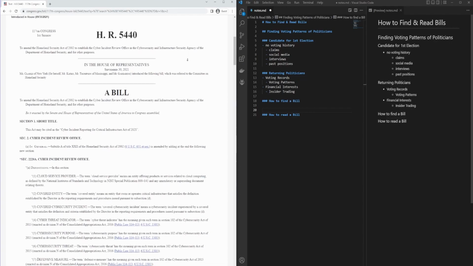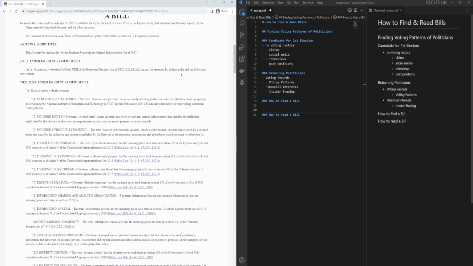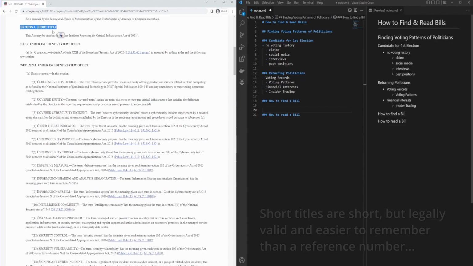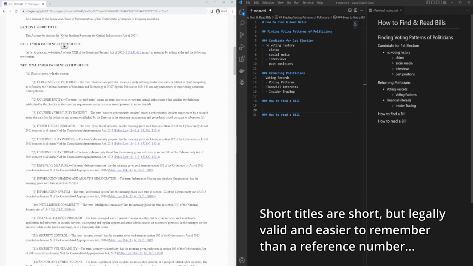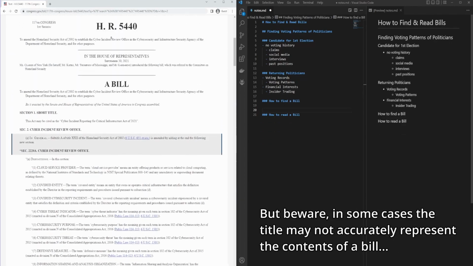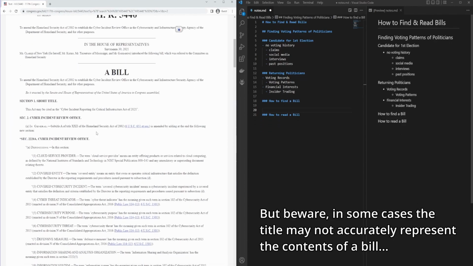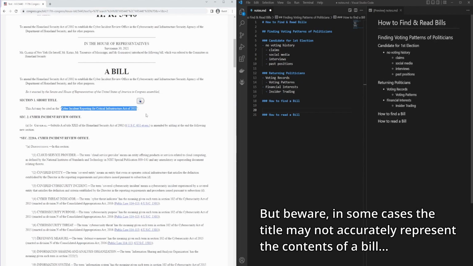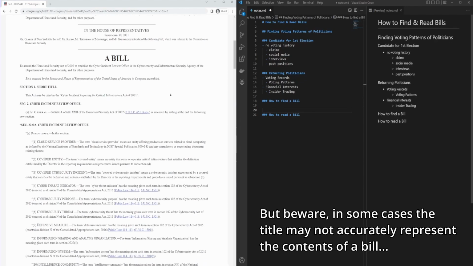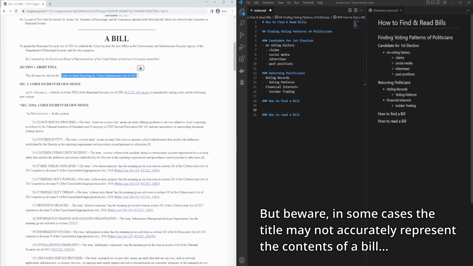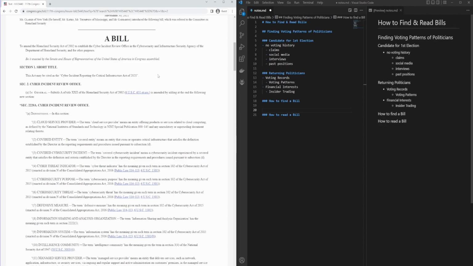And if you go a little bit lower, you'll be able to find short titles. In this bill, you find the short title right here, section number 1, short title. This act may be cited as the Cyber Incident Reporting for Critical Infrastructure Act of 2021. This is very important. This is a legally valid nickname for this bill. That means this bill can be referenced either using this or using the text-based name, which is easier for humans to understand and comprehend. And in fact, this is preferred a lot of times because it makes context significantly easier on the other side when you're dealing with references, because whoever's reading the bill doesn't have to go back and forth.